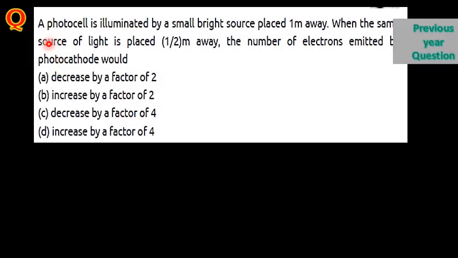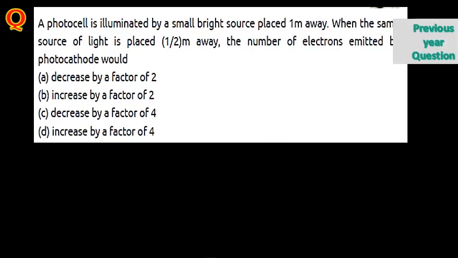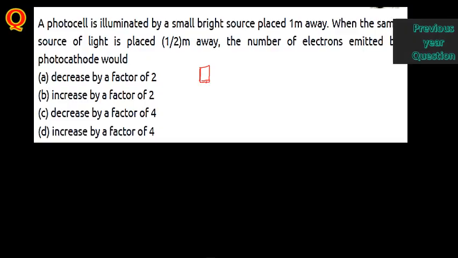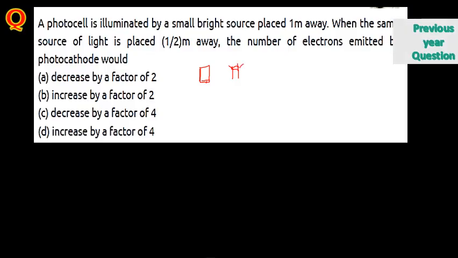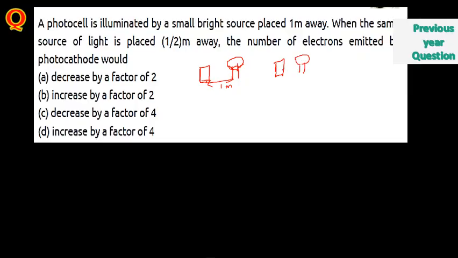See here, this question, with a small assumption, you can find out. A photocell is illuminated by a small bright source placed 1 meter away. Now I just mentioned here, for example, this is a photoelectric cell, like a solar panel which has been placed in the sunlight. This is a photocell which has been placed in the light. This is the light which is at a distance of, for example, 1 meter away. In the second case, the same light is going to be placed just half a meter away.